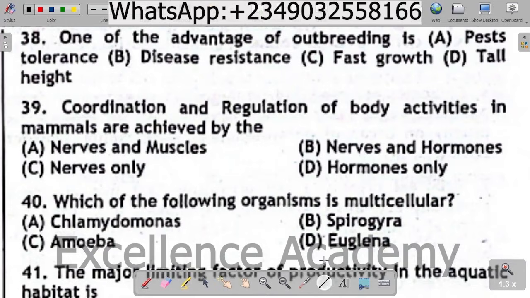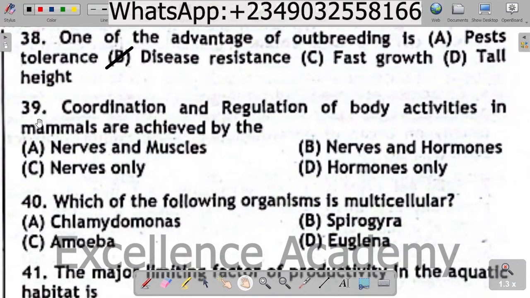The correct option is B. Disease resistance. Outbreeding is the mating of unrelated individuals of the same species. So the correct option is B, disease resistance.